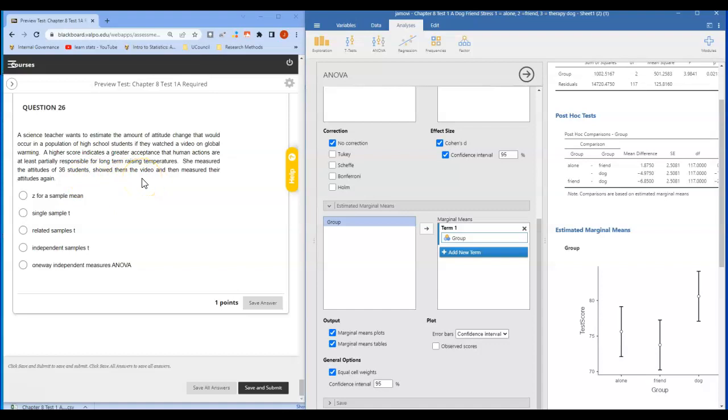So we're looking at the mean before and the mean after watching the video. So it's the same people measured twice, which makes it a related samples T. All right, and that is all for the one-way ANOVA chapter here.